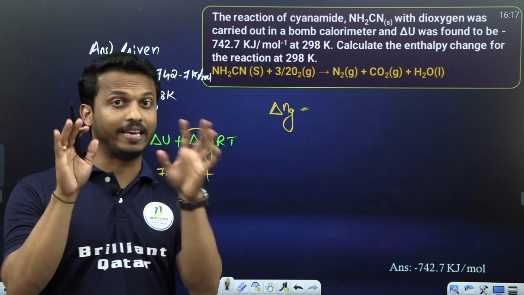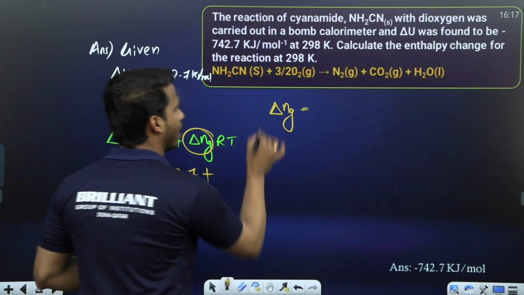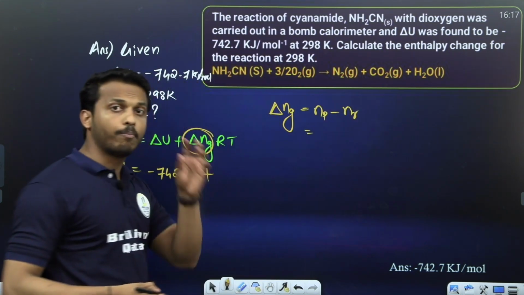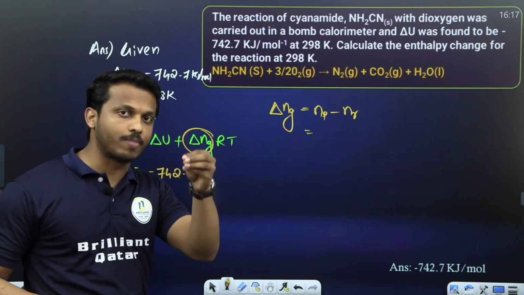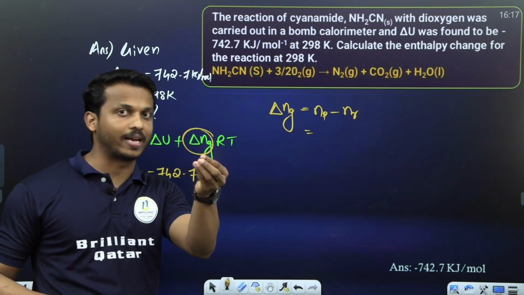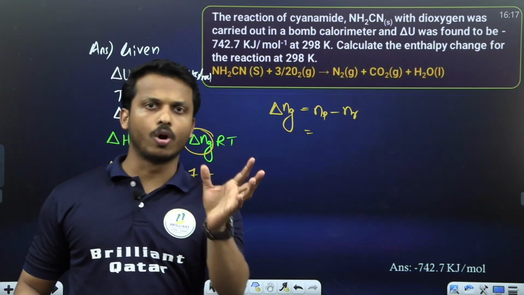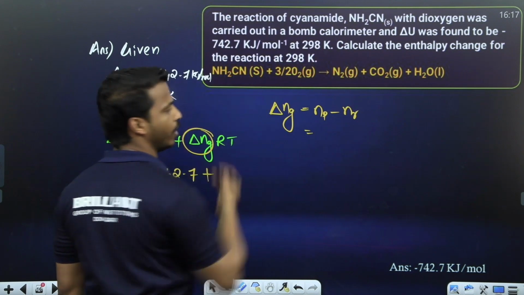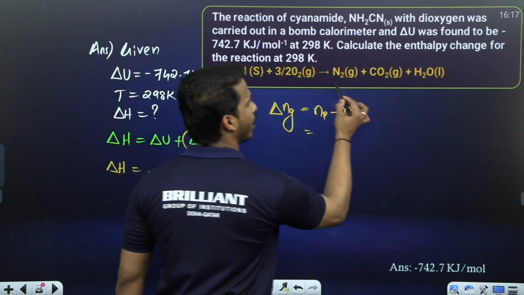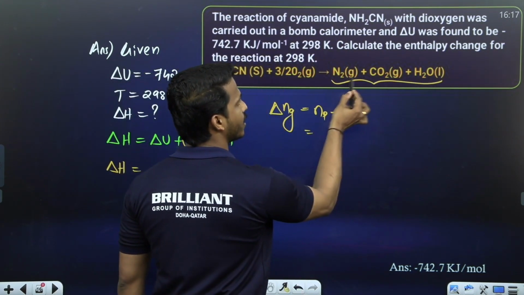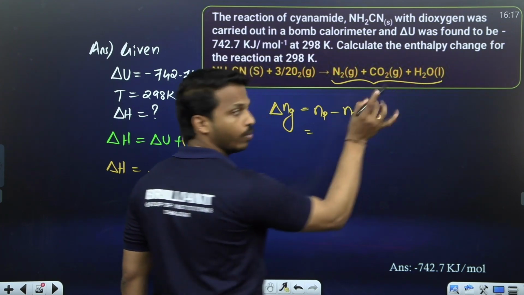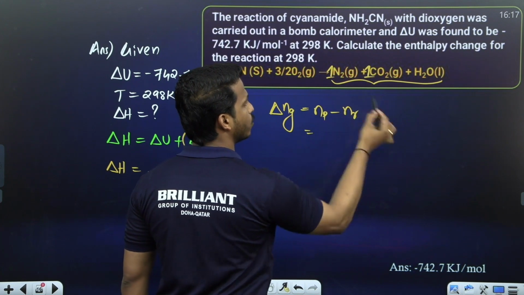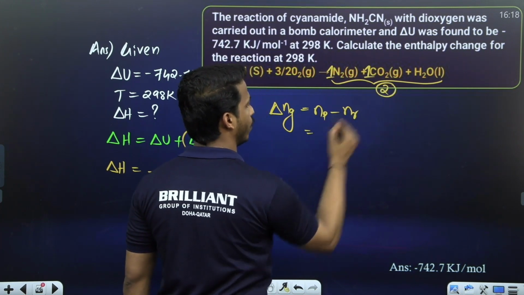What is g? Gas. It is calculated by n P minus n R, which means number of gaseous products minus number of gaseous reactants. No need to bother about solid, aqueous, other states. Only gas. You have the equation, dear all. How many gaseous products do you have? Check. This is gas. This is gas. This is liquid. No need to bother about liquid. Here 1, here 1. So 1 plus 1. Here 2 moles of gas in products.